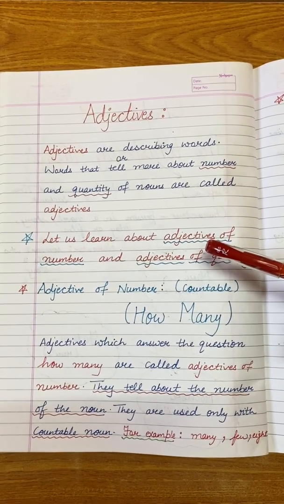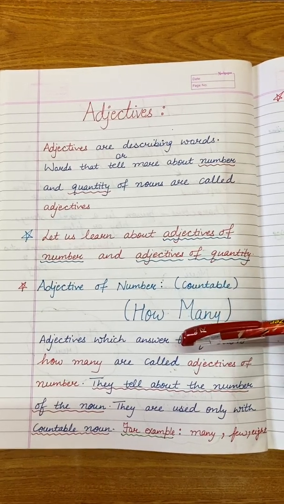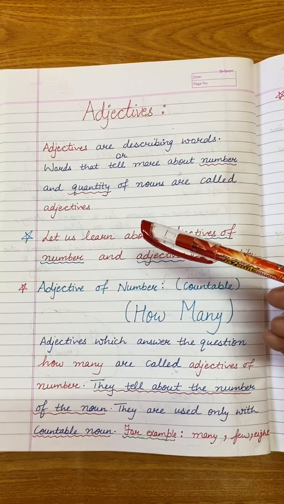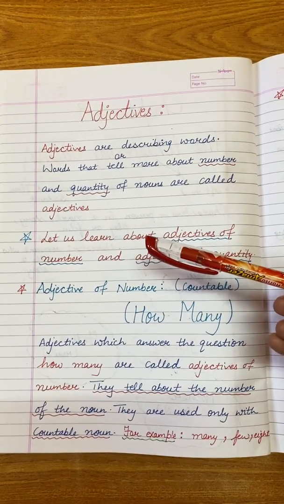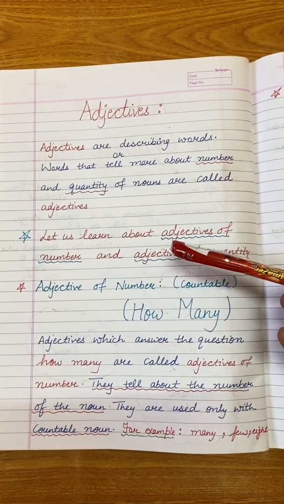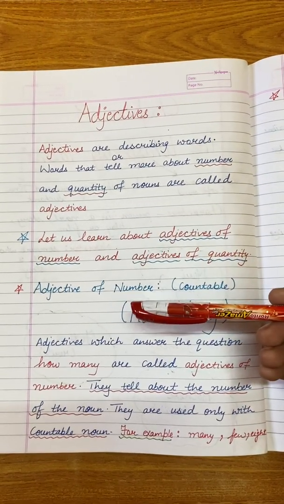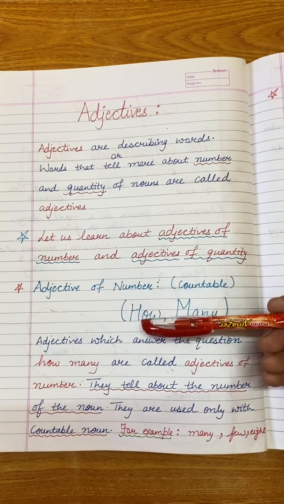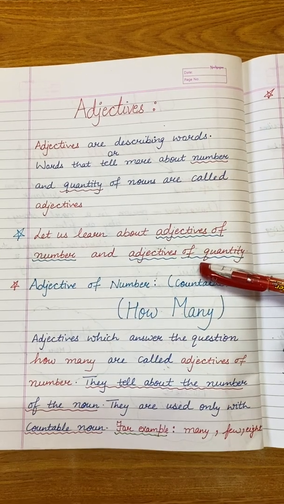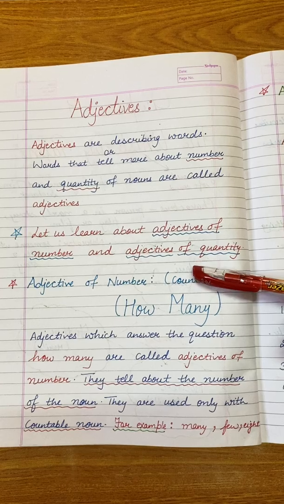And if I say I need sugar and I say some sugar, okay, then the quantity is some. So the words which tell us more about the number and quantity of a noun, they are called adjective of number and adjective of quantity. So let us learn about adjective of number and adjective of quantity.